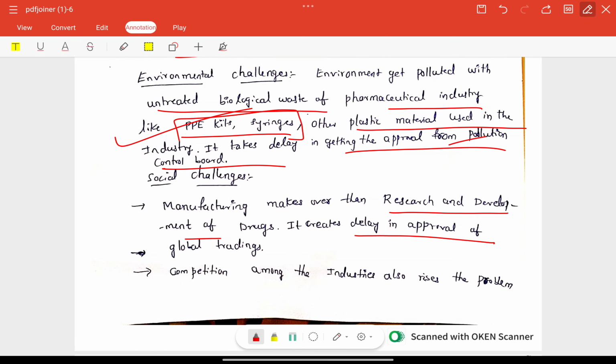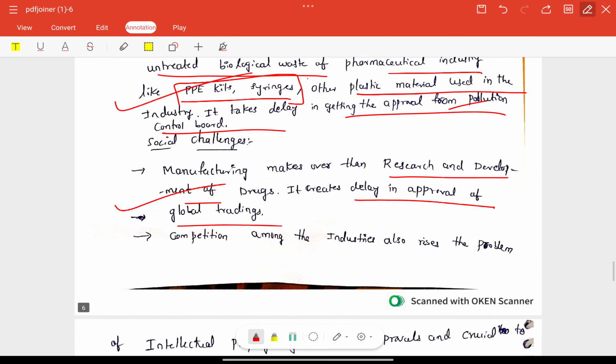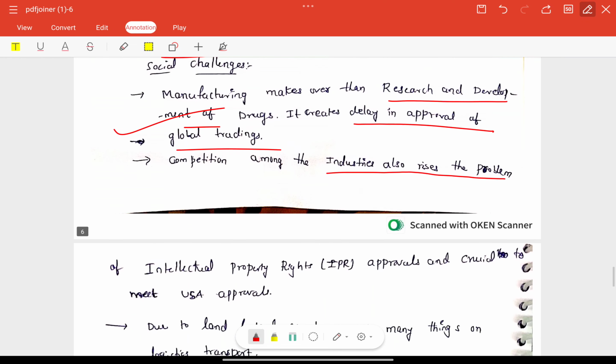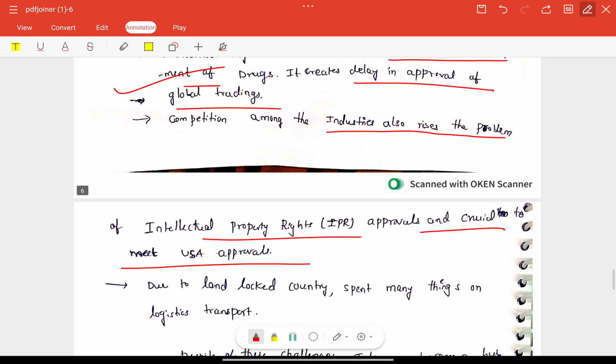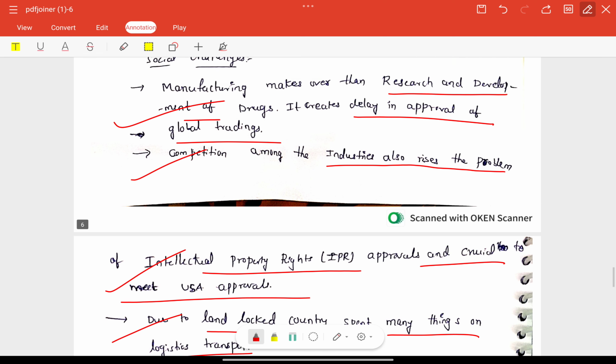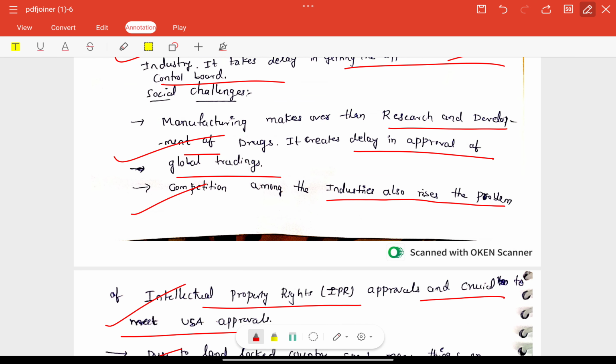Social challenges, what we have: manufacturing takes precedence over research and development of drugs. It creates delay in approval of global trading, and competition among industries also raises the problem of intellectual property rights approvals, and it is crucial to meet USFDA approvals; being landlocked, much is spent on logistics and transport. Very good. So here some issues written are related to a particular company or project, but not social issues.